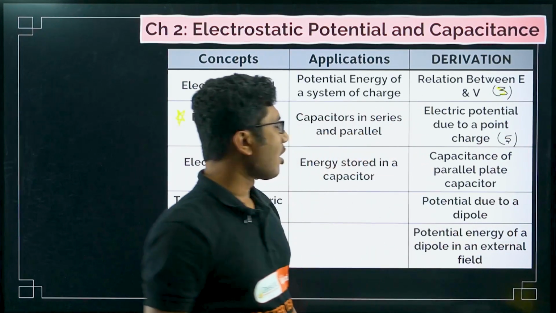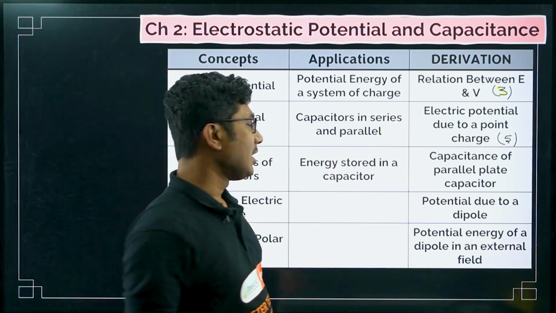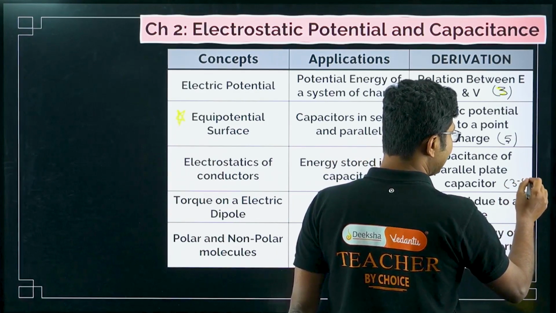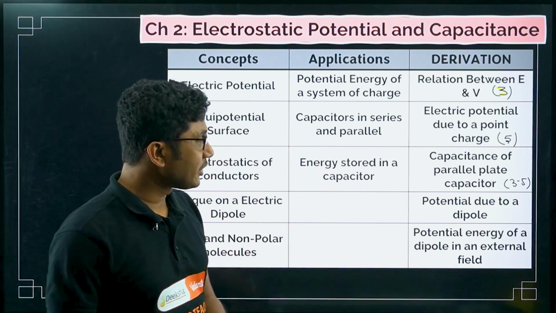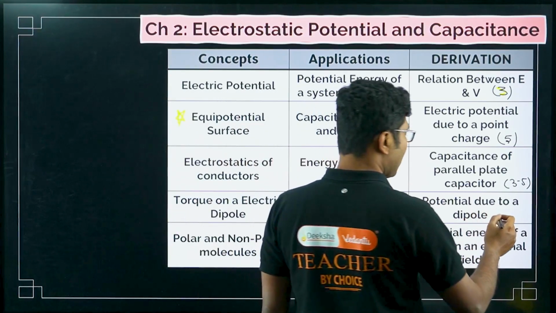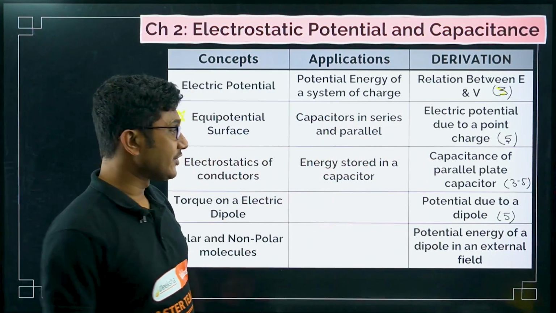Capacitance of a parallel plate capacitor, this was asked as a part question. Obviously 3 to 4 marks, 3 to 5 marks, anything can come from this derivation. This is also very, very important. Potential due to a dipole is important. I have done this in my all derivations video, you can check that out.